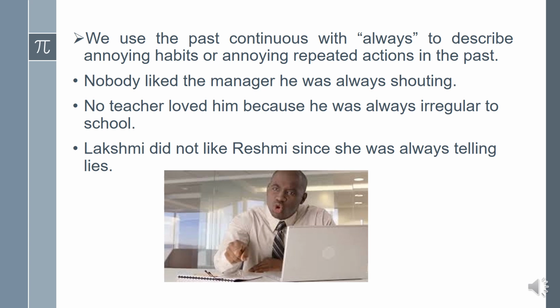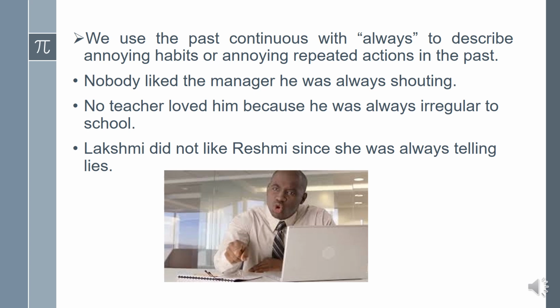Let's see what is the other context we use past continuous tense. We use the past continuous with always to describe annoying habits or annoying repeated actions in the past. We use this past continuous tense with the word always to describe annoying habits or annoying repeated actions in the past. The actions which were repeated in the past, which were annoying. For those actions also we can use past continuous tense.